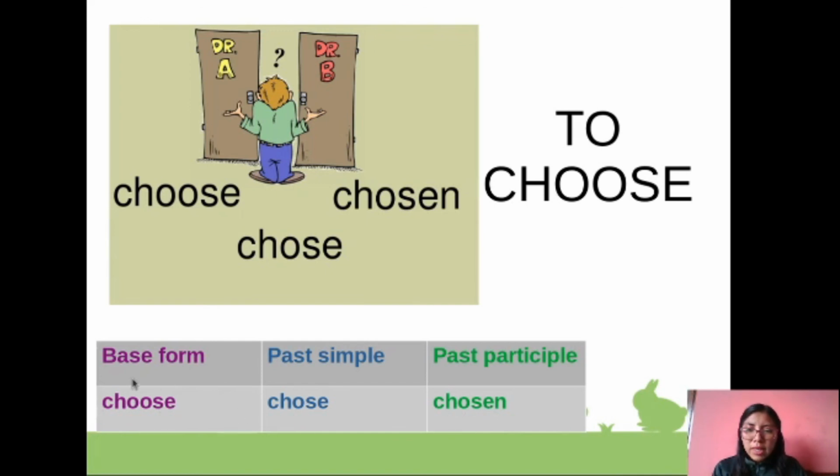In this case the only change is that in one form we have two O's, and in the other we have only one. And the pronunciation is different. Repeat with me: choose, chose, chosen. And you are going to use them in present, in past, and in past participle.